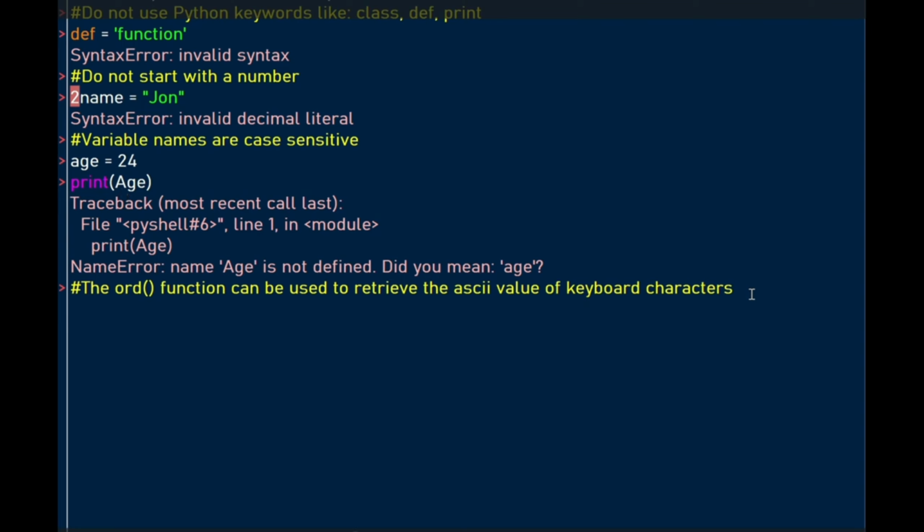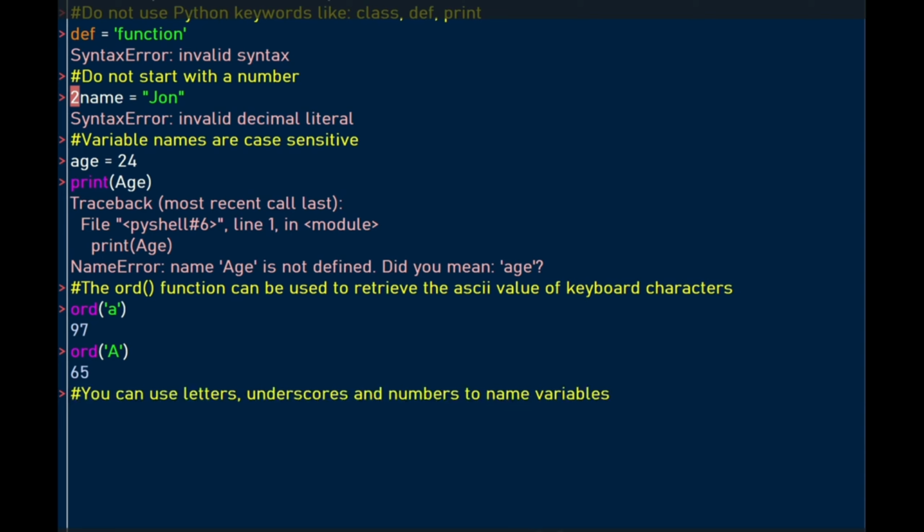If you want to find out why this is so, the ord function can be used to retrieve the ASCII value of the keyboard character. Look at the values of capital A and lowercase a in Python. When you try to print the value of lowercase a, you find that the computer looks at the lowercase a as an integer, and it also looks at the uppercase A as 65. So that's why you are getting this error, because the uppercase A is different from the lowercase a.